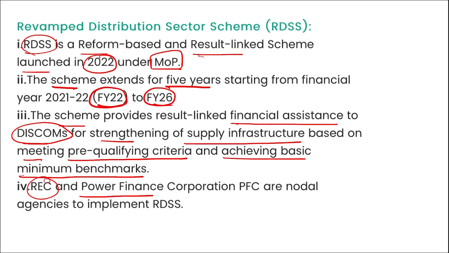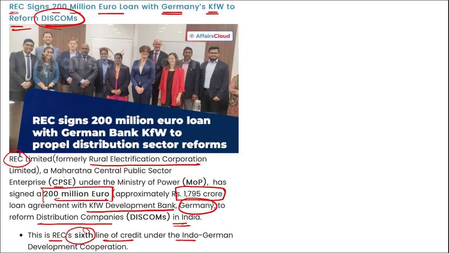Here REC and Power Finance Corporation are nodal agencies to implement this revamped distribution sector scheme. Right, so coming back, it is REC, a Maharatna CPSE under the Ministry of Power. They signed a 200 million euro loan agreement with KfW Development Bank, and this KfW Development Bank is of Germany.